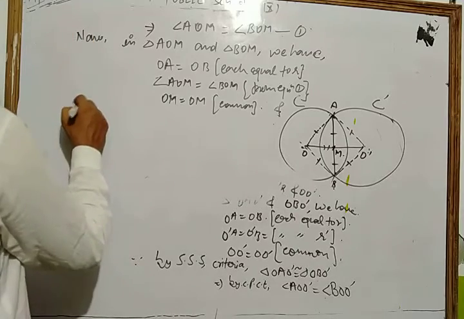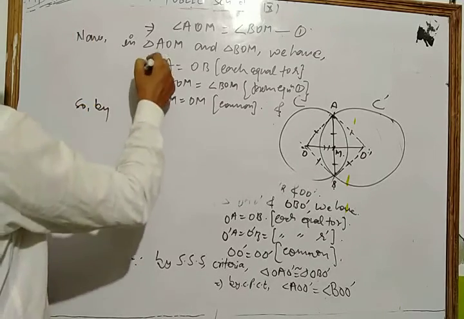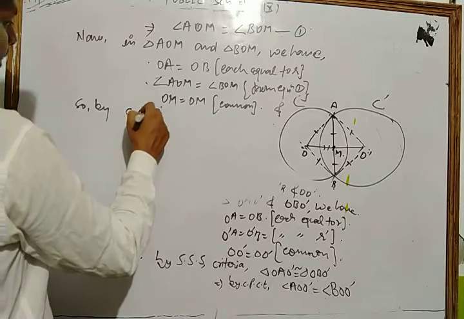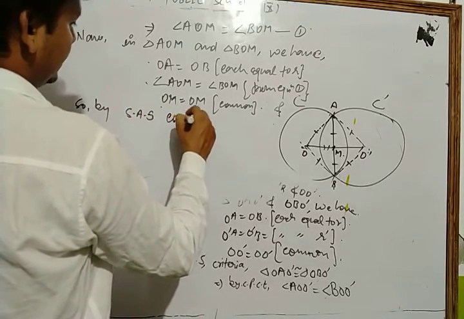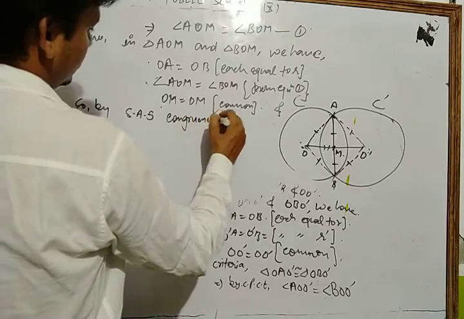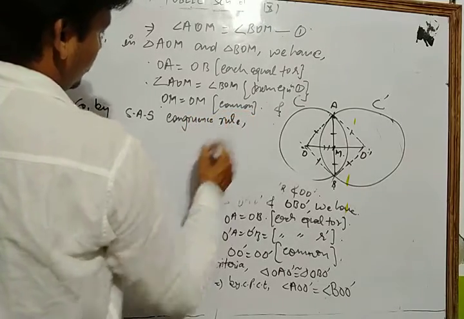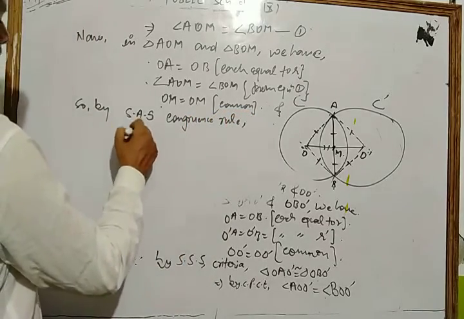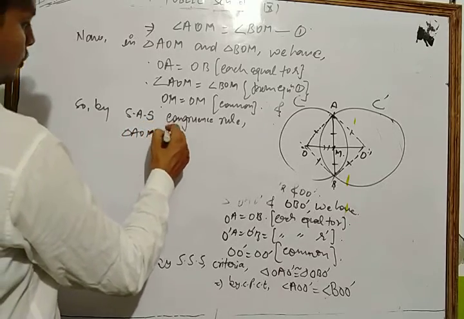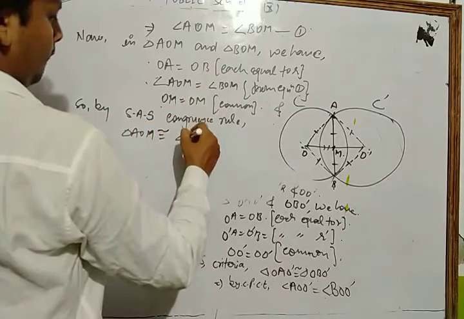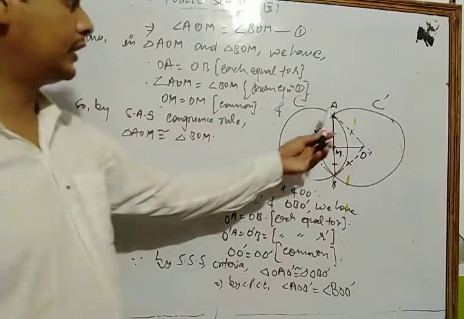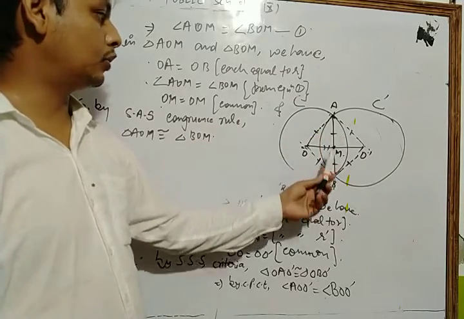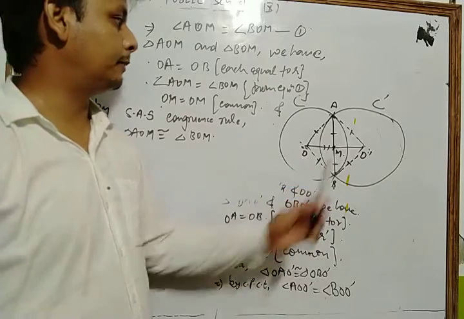So by the side angle side, SAS congruence criterion, we have triangle AOM congruent to triangle BOM.